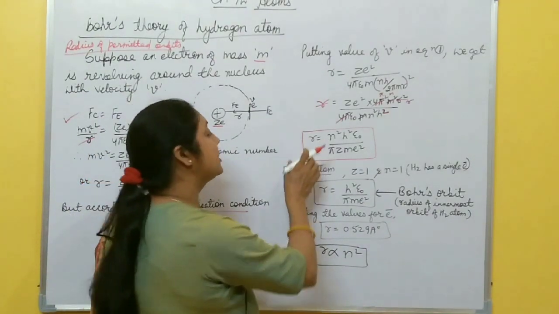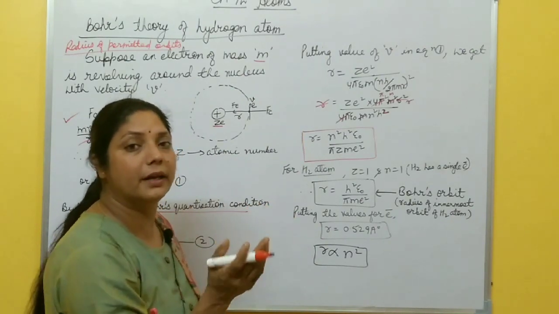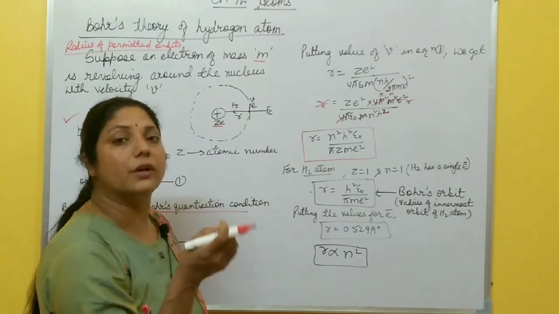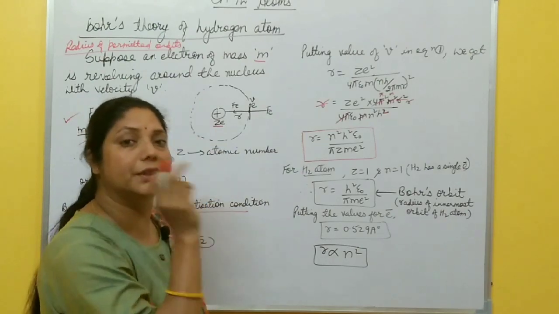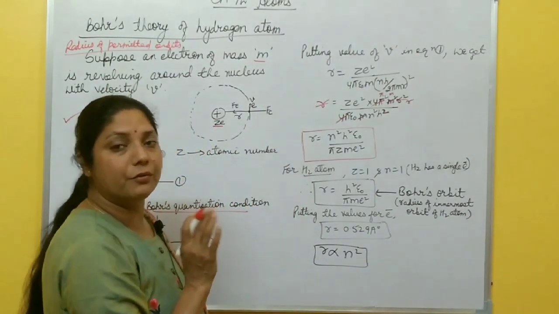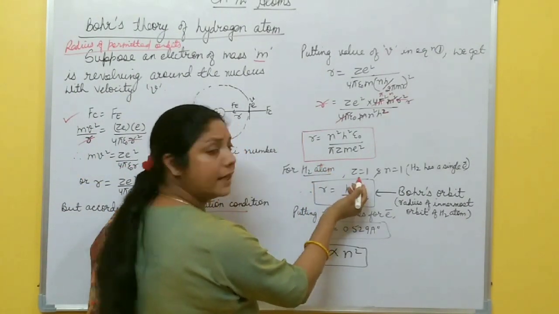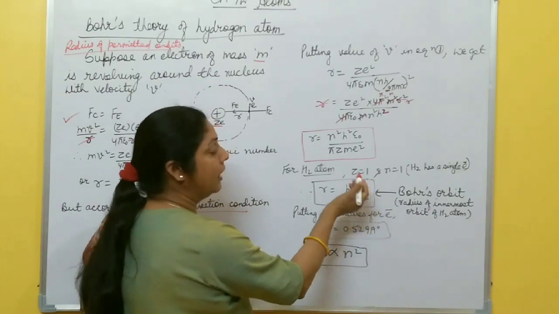This is the atomic radius for the hydrogen atom or hydrogen-like atoms, like helium ion, lithium ion, those ions or atoms having only one electron in the outermost shell. So this formula is valid for only those types of atoms, right? Now for the hydrogen atom, what is the atomic number? Z is 1, and how many electrons?